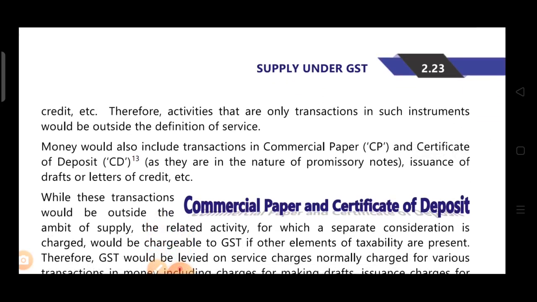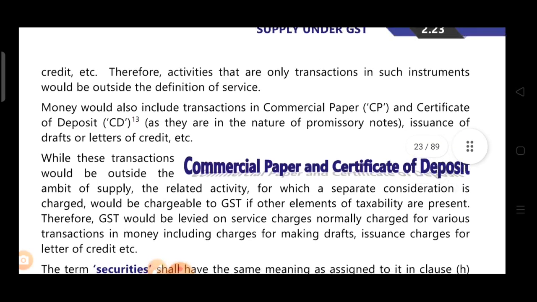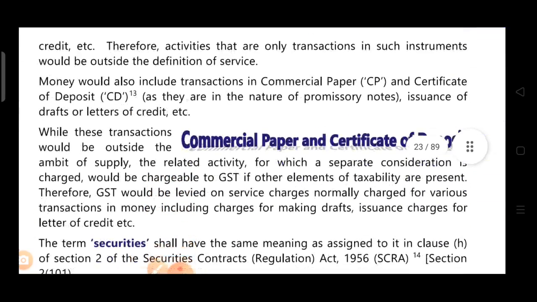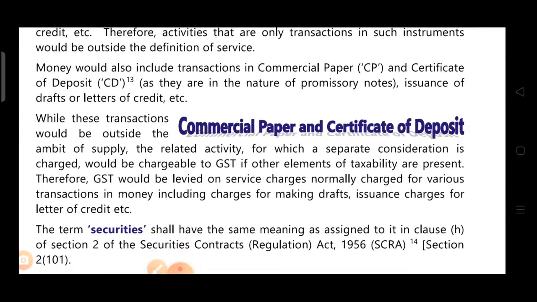While this transaction would be outside the ambit of supply, the related activity for which a separate consideration is charged would be chargeable to GST if other elements of taxability are present. Therefore, GST would be levied on service charges normally charged for various transactions in money, including charges for making drafts, issuance charges for letter of credit, etc. Now, if the direct transaction is taking place, like a transaction of promissory note or letter of credit or checks, drafts, this is totally excluded, as it is included in money, and money is excluded from the definition of goods and services. So this transaction is excluded from the definition of supply.